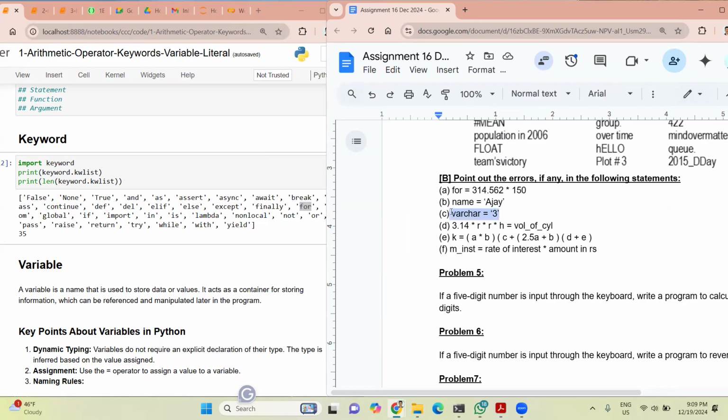It is correct. Randeep, no. Yeah, it's correct. How? Because varchar is not a keyword, nor does it start with a number, nor does it have special characters.